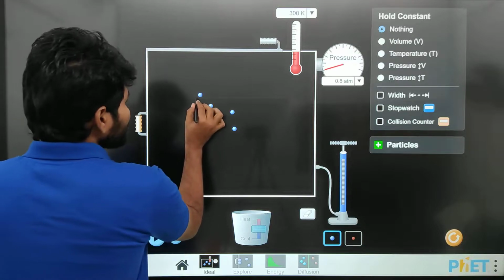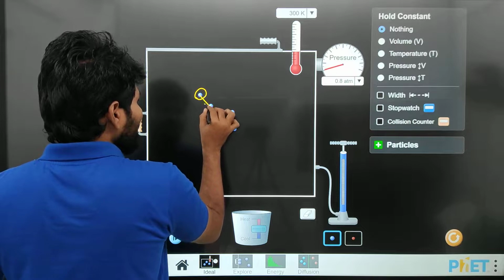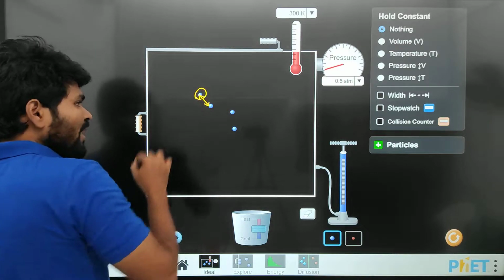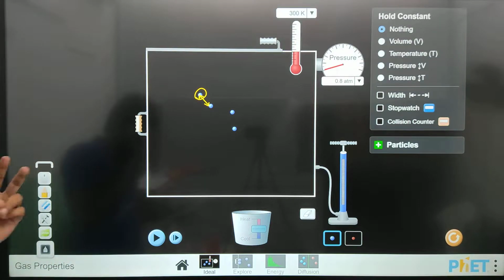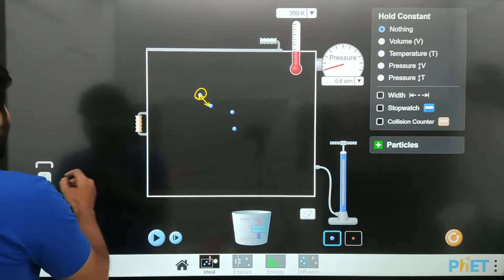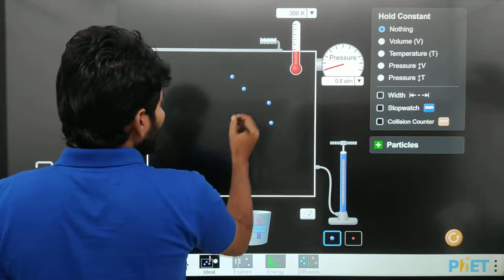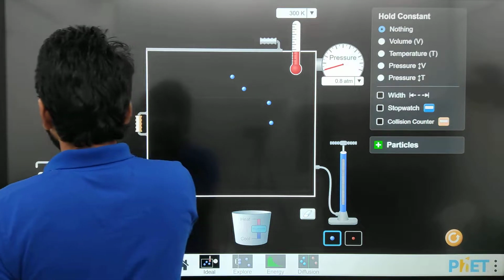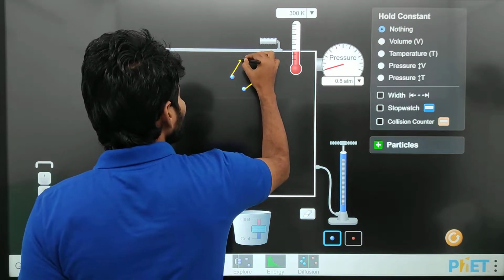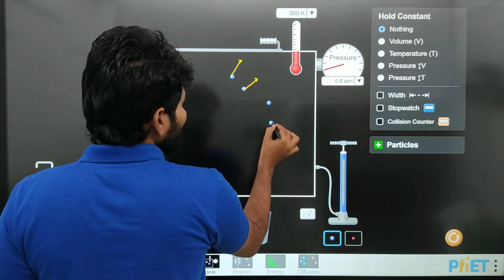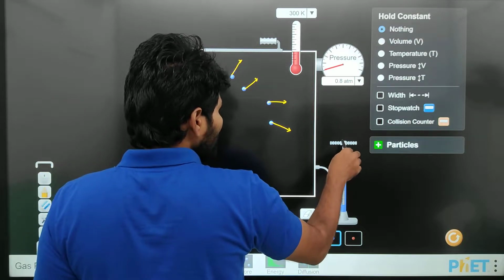So gas is made up of molecules, and the size of the molecule is much less than the distance between the 2 molecules. And second point, molecules are moving in random directions. Let's see, if this molecule is moving in this direction, this molecule is moving in this direction, and this molecule is moving in this direction, and next this molecule is moving in some other direction.